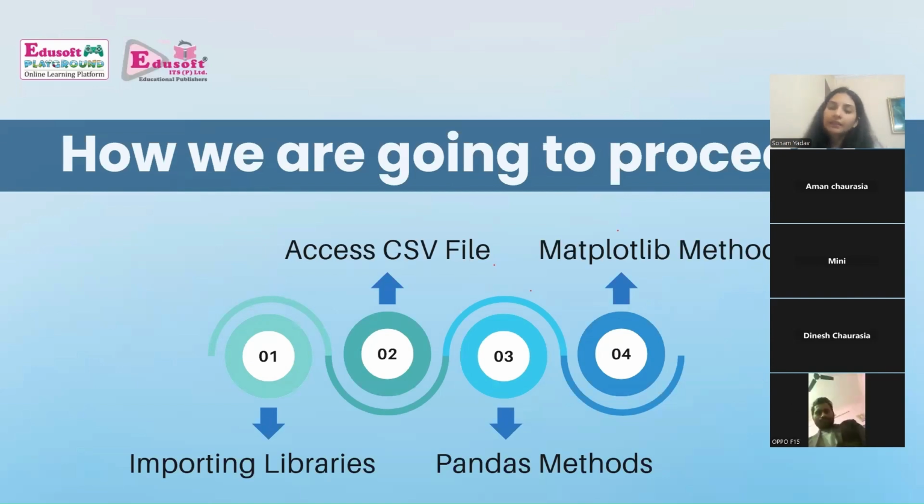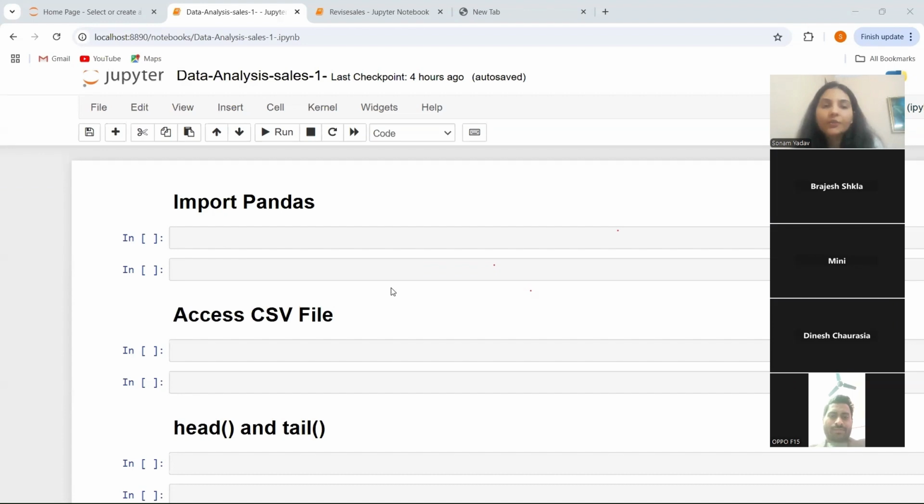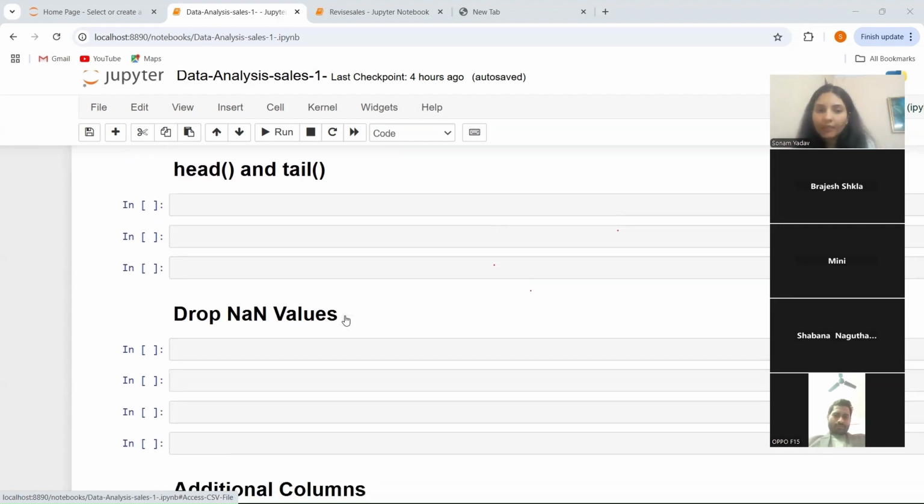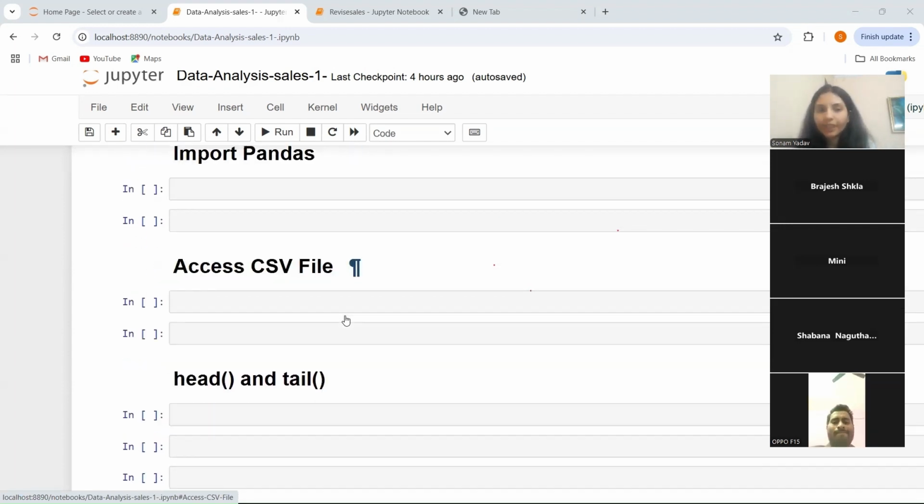And after this one, we are going to plot our data and our outcomes graphically. So we are going to see all the functions here only. Okay. मैंने यहाँ पे already I have made the headings here so that it is very easy for you to understand on what function we are working upon.